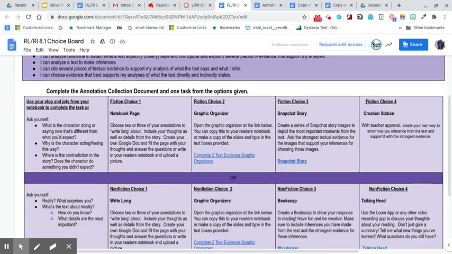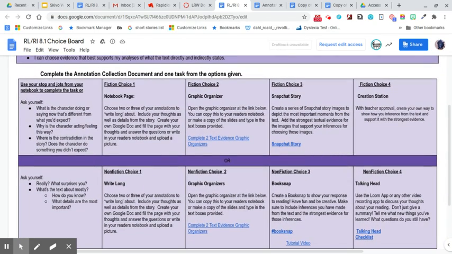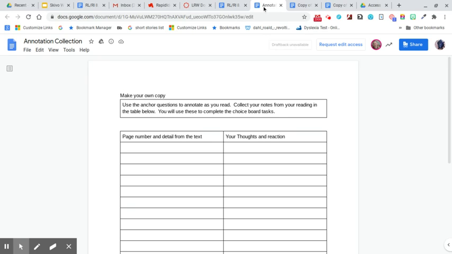So then let's go down here and it says complete the annotation collection document and one task from the options given. So the annotation document was that one that I just showed you that you made the copy of. That's this one. And again, complete that in a document form, or you can complete it in your notebook. Either way is fine.